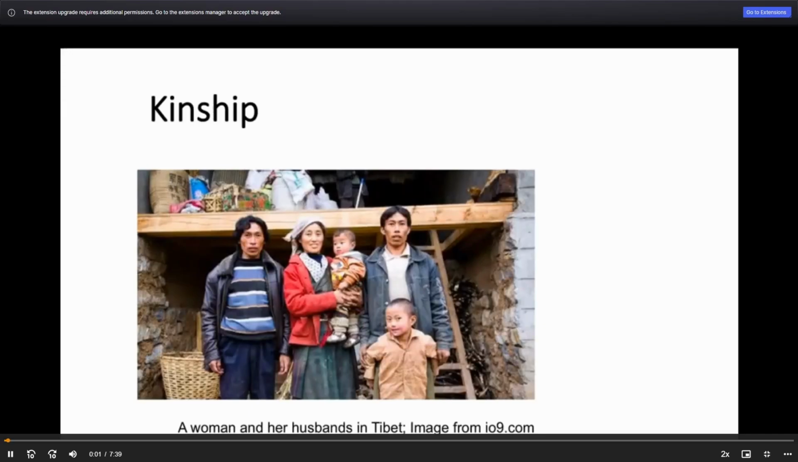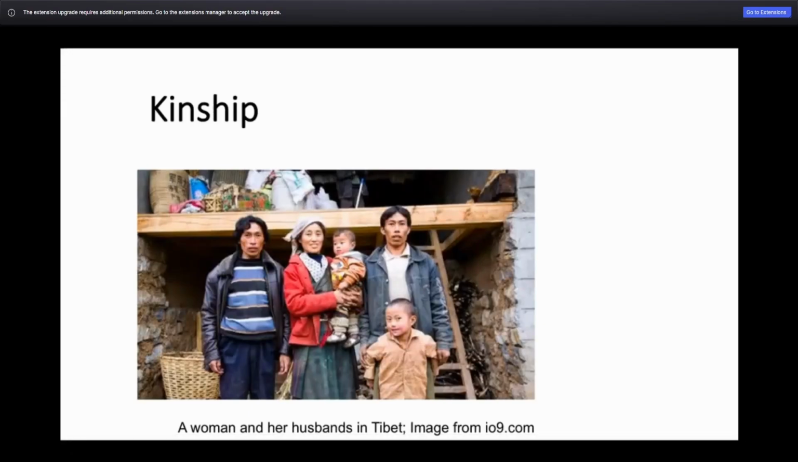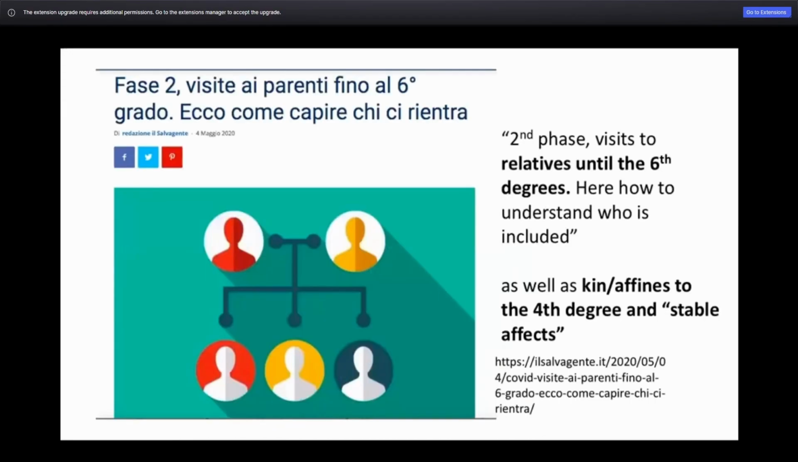So as the restrictions from the first lockdown were eased in May, there was a new rule that allowed Italians to visit relatives to the 6th degree and kin or affines to the 4th degree. And here, relatives means directly related to one another, and kin or affines means people who have become part of the family by marrying in, and so by bringing also sets of relatives through this marrying in process of becoming kin. Italians were also allowed to visit what was called by the rule stable affetti.